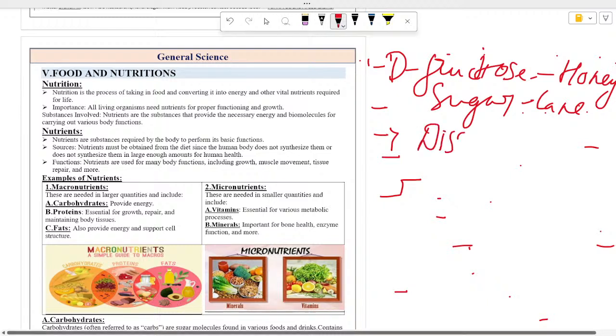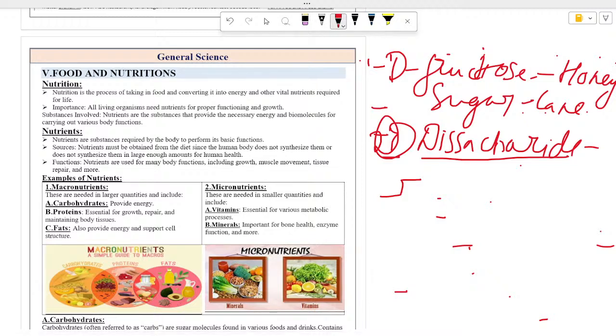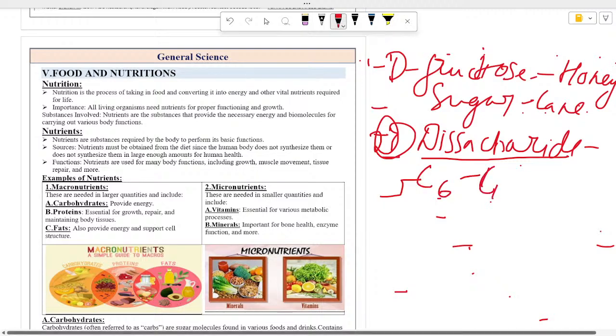Next is disaccharide. First is monosaccharide, second is disaccharide. Disaccharides are those carbohydrates with carbon chains of more than 6 and less than 10, so 6 to 10 carbon chains. For example, sucrose.